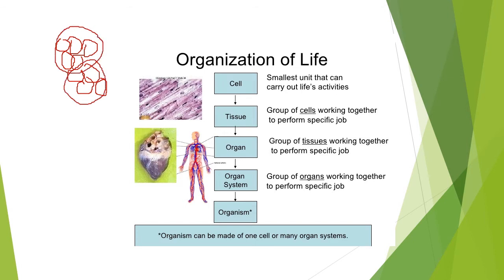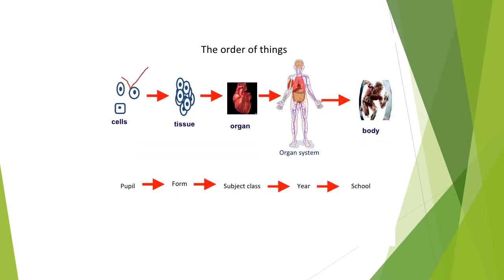If two tissues join together, they form an organ. When all these organs join together, they form an organ system, and all the organ systems make up an organism. So here you can see these are the cells.